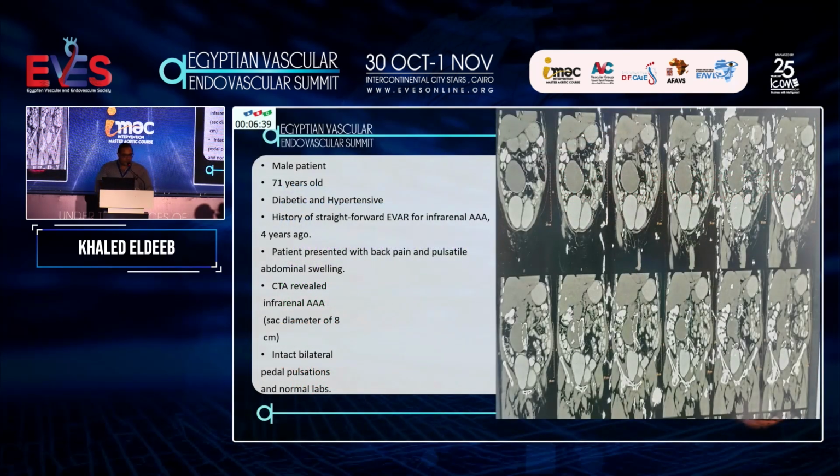I would like to present a case done at our Ain Shams University Hospital, Demerdash Hospital. This is a male patient, 71 years old, diabetic, hypertensive, with a history of straightforward EVAR for infrarenal abdominal aortic aneurysm 4 years ago. The patient presented with back pain and pulsatile abdominal swelling. CT scan revealed an infrarenal aortic aneurysm with a sac diameter of 8 centimeters, with intact pedal pulsations and normal labs.